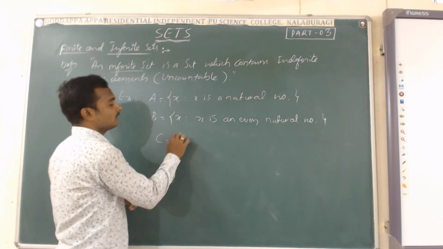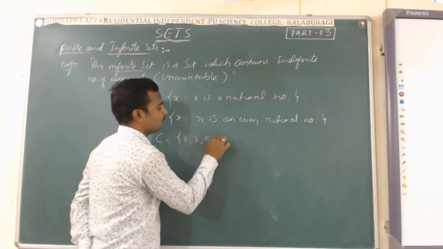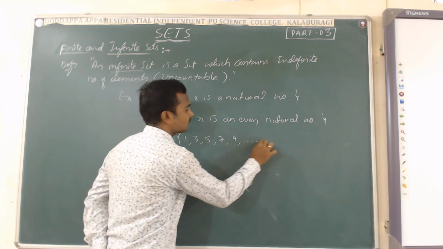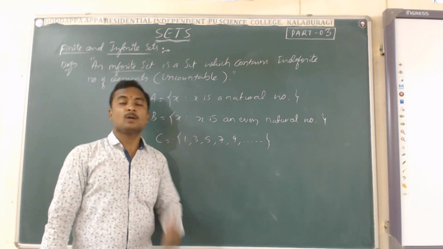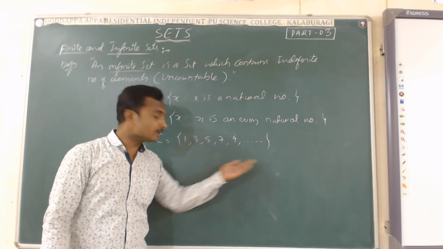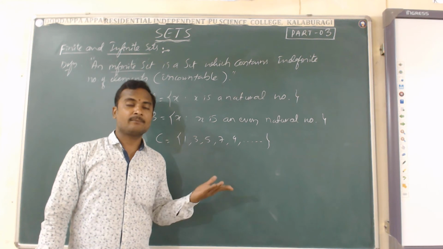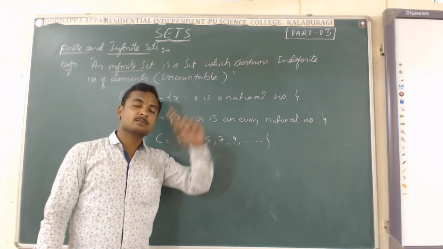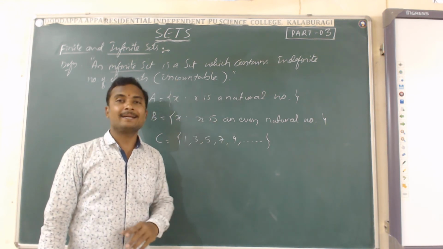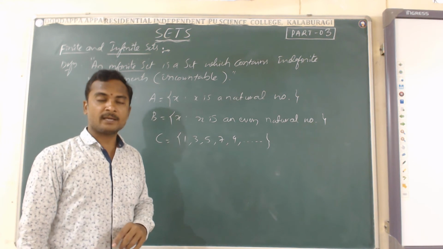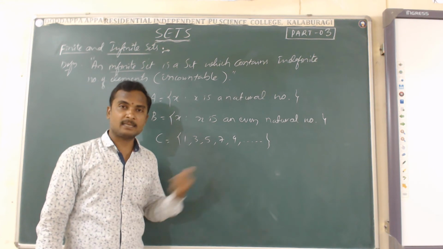In roster form, if I write the set of all odd natural numbers 1, 3, 5, 7, 9 and dash dash dash, this "and so on" indicates an infinite flow of numbers. There are many more numbers without an end number. We can't decide the end number because it's a continuous flow of numbers. After 9 you get 11, 13, 15 and so on. So indefinitely many odd numbers. Therefore, the set C is definitely an infinite set.